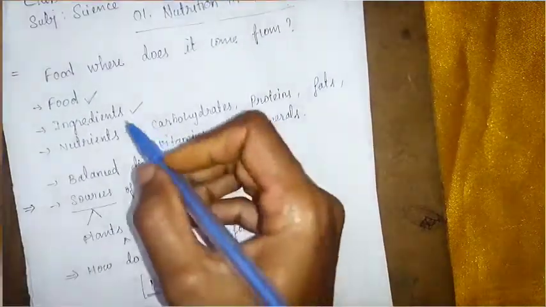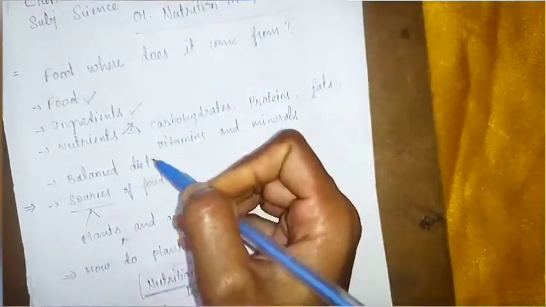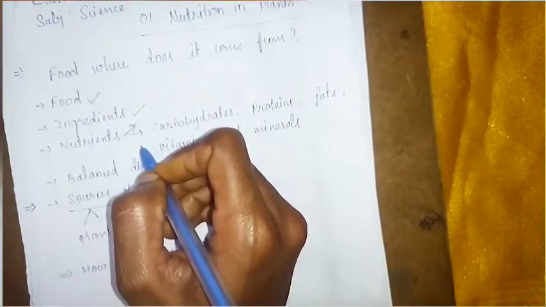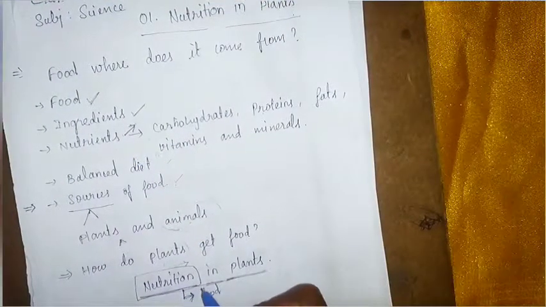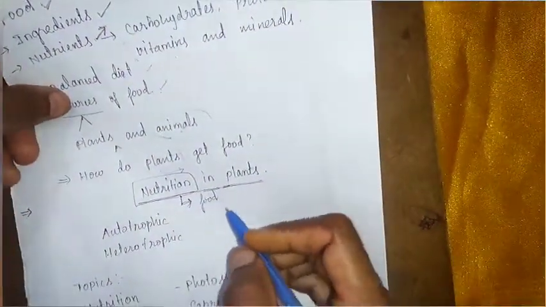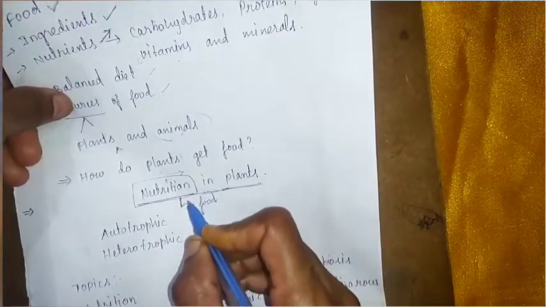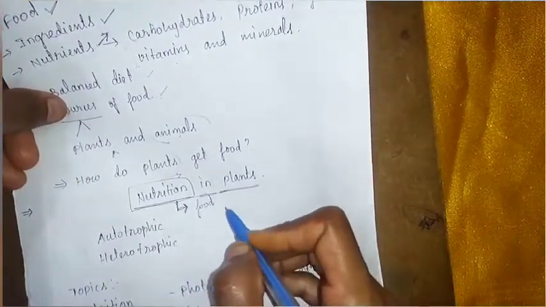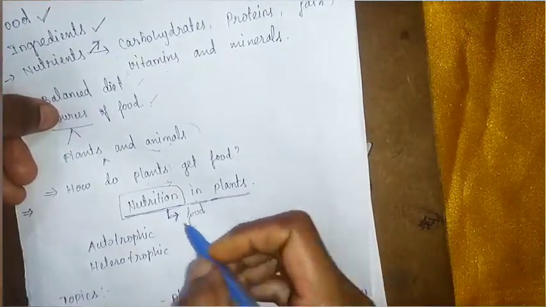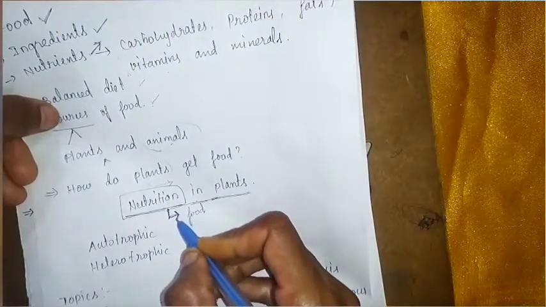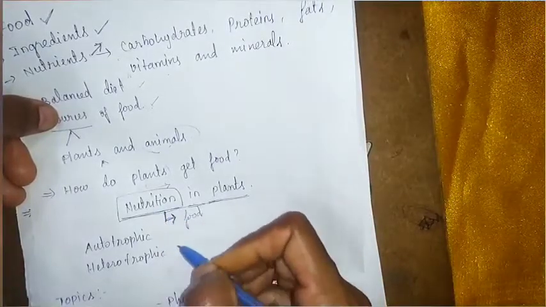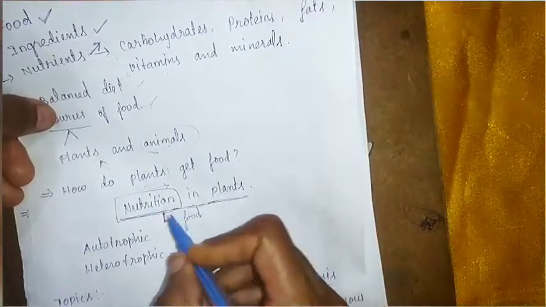Okay, remember the difference. Nutrients are the chemical substances present in the food, or the components of the food. Nutrition is the way of taking food by the organism. It is the mode of taking food by the organism, and its utilization. How the organism is preparing its food, how it is making its food, is known as nutrition. Whether the organism is preparing its own food by itself or depending on any other organism, that is nutrition.